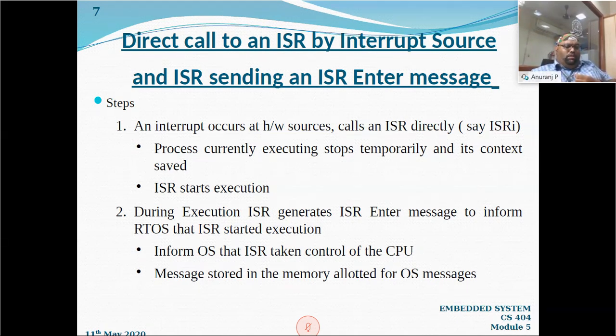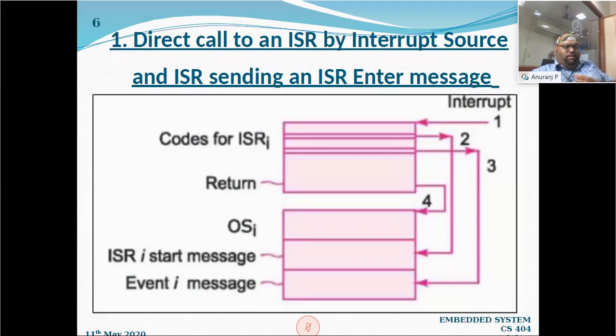The interrupt occurs at the hardware, so it calls the ISR directly. You can see the figure as well. The step one that I have given, the arrow labeled one, moves to the ISR. In the figure, you can see that there are two boxes. The first box is for the interrupt service routine, and the next box is for the operating system. Right.